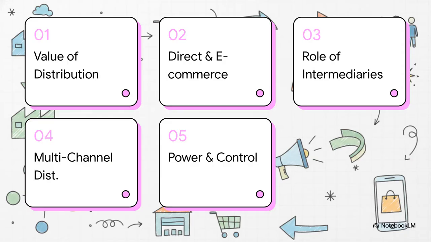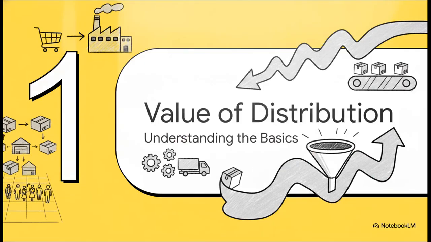Here's our roadmap for this explainer. We're going to cover the value of distribution channels, direct sales and e-commerce, the role of intermediaries, multi-channel distribution, and wrap it all up with power, profit, and control. Let's get to it. Section 1.